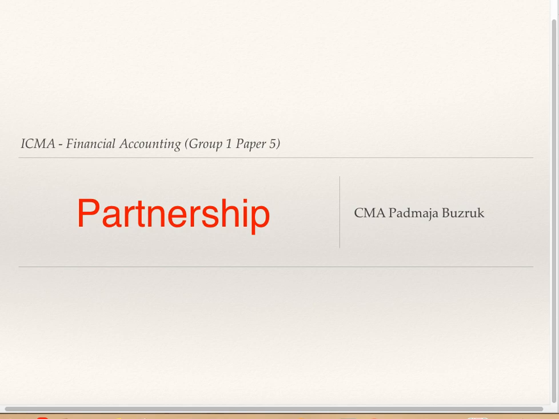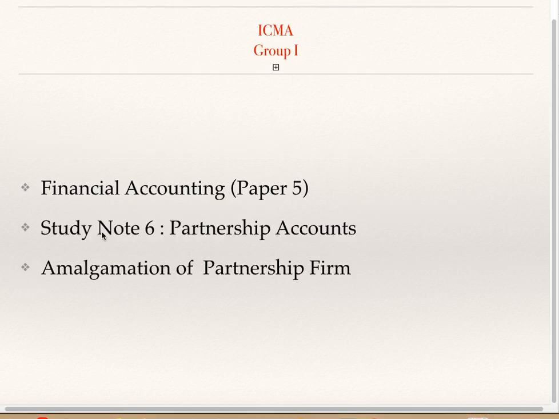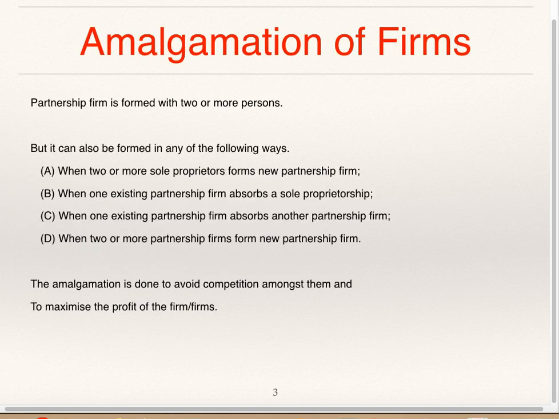I will discuss partnership accounts. Go to study note number 6, partnership accounts. I will discuss amalgamation of partnership firms. Amalgamation of partnership firms can be in the following ways. When two or more sole proprietorship firms form a new partnership firm, this we have already discussed. Now in this particular video, I will be discussing B and C, that is, when one existing partnership firm absorbs a sole proprietorship, and when one existing partnership firm absorbs another existing partnership firm.